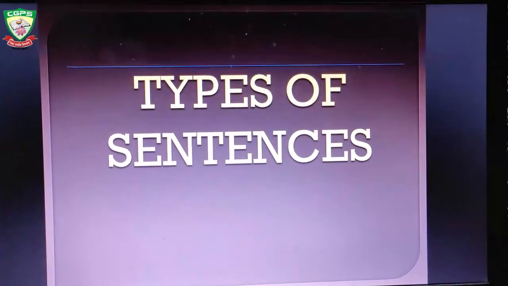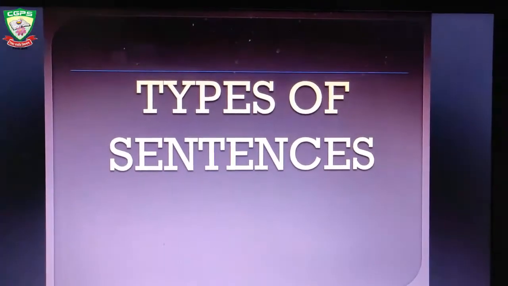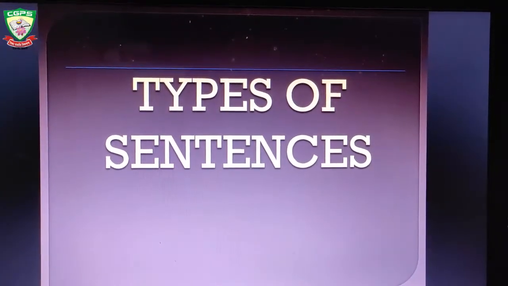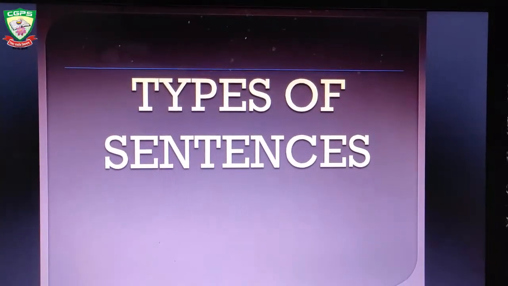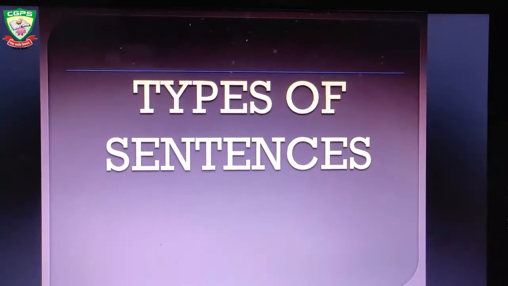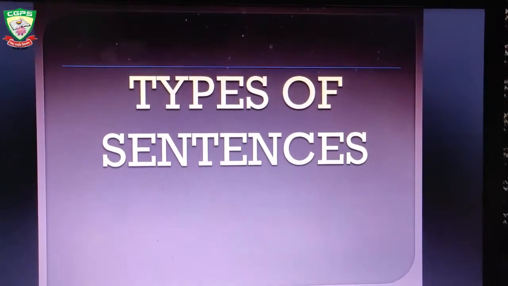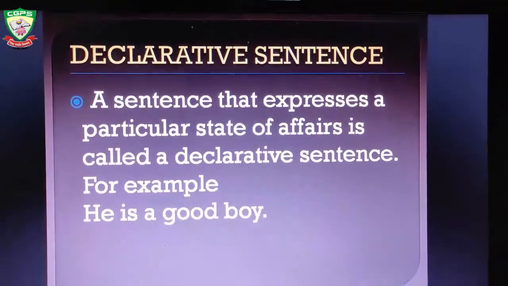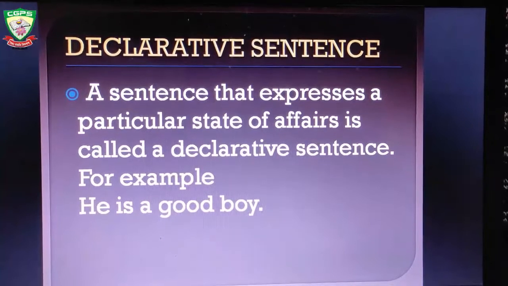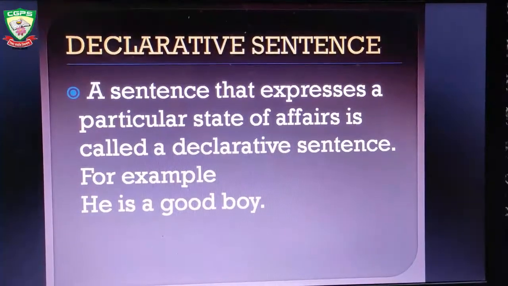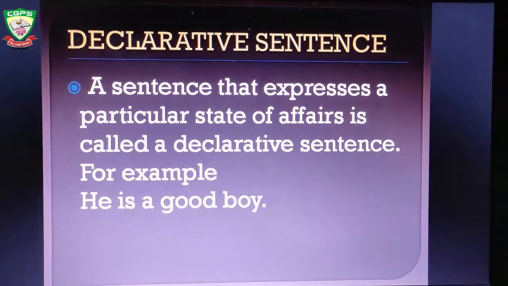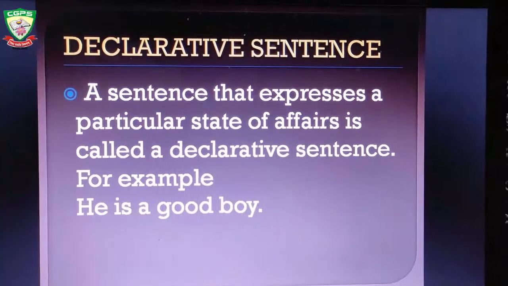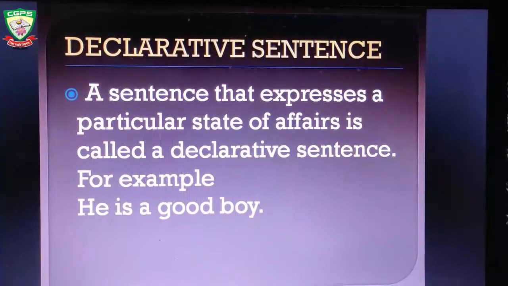Types of sentences. You have already studied in your earlier classes the four types of sentences: declarative sentence, interrogative sentence, exclamatory sentence and imperative sentence. Declarative sentences are also called assertive sentences. First let us study about the declarative sentence. A sentence that expresses a particular state of affairs is called a declarative sentence. For example, he is a good boy. This sentence is a declarative sentence and a declarative sentence ends with a full stop.